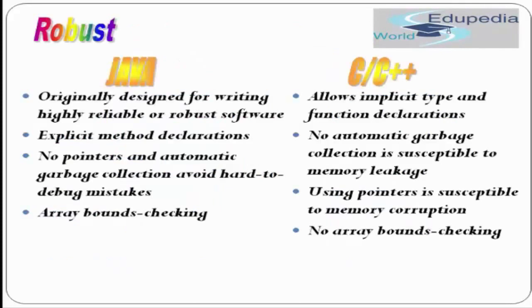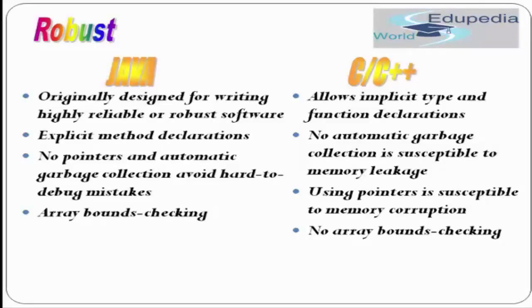Okay, another important feature is Java is very robust as compared to C and C++. What do you mean by robust? Robust means reliable. So Java was designed to get a feature which is called platform independence, whereas C and C++ doesn't allow this. Also, in C and C++, you have to implicitly declare a function.